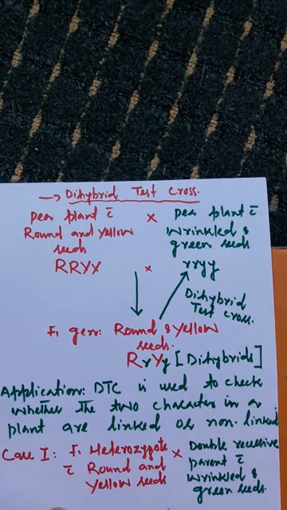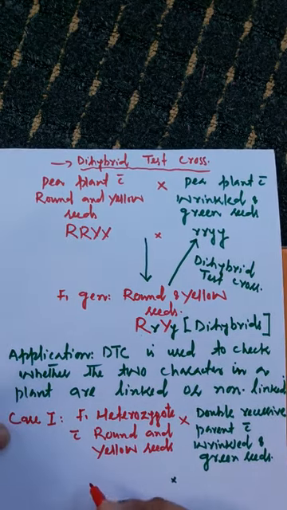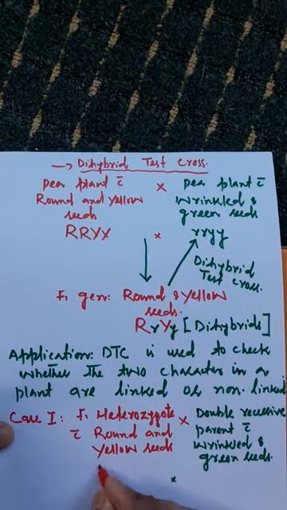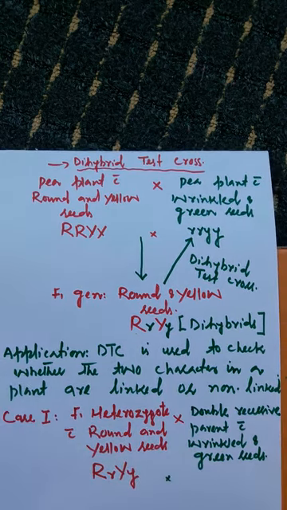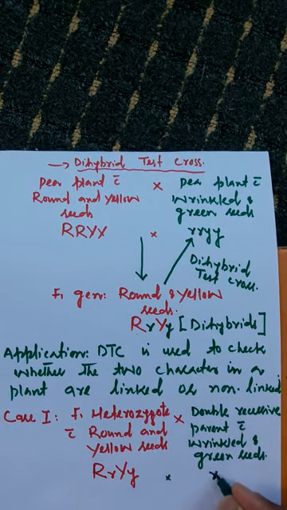You know that the genotype of this is capital R, small r, capital Y, small y, as it is dihybrid, and this is double recessive, small r, small r, small y, small y.